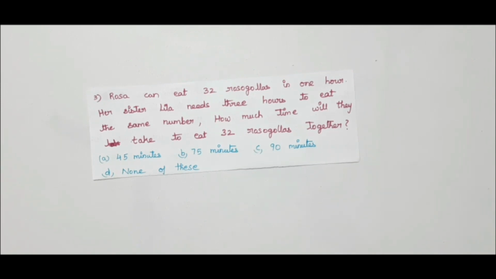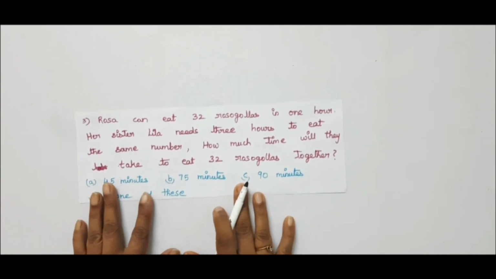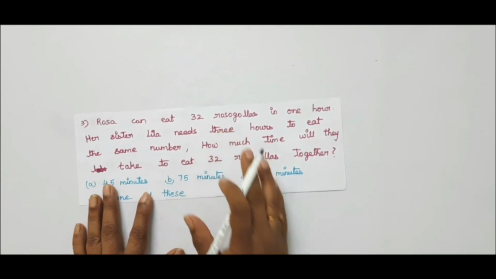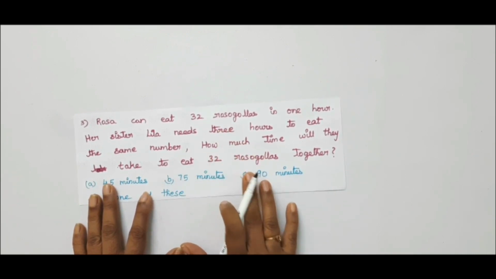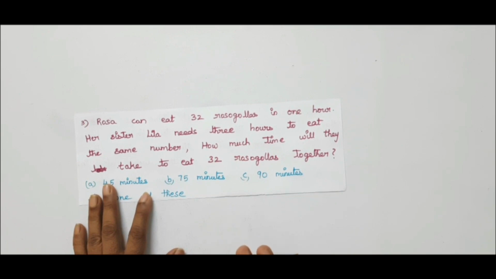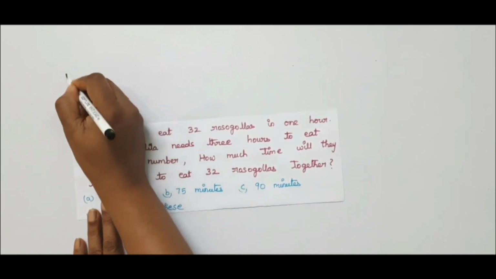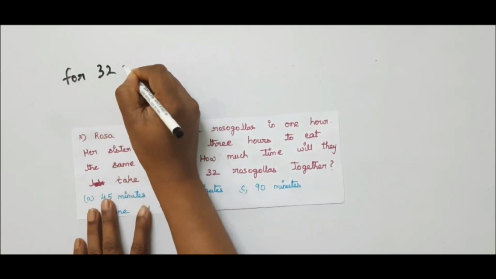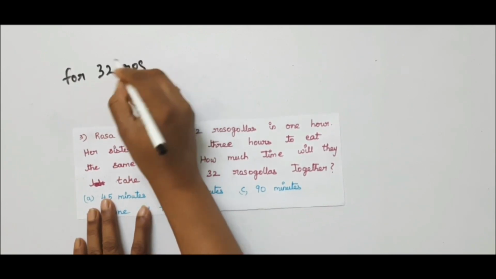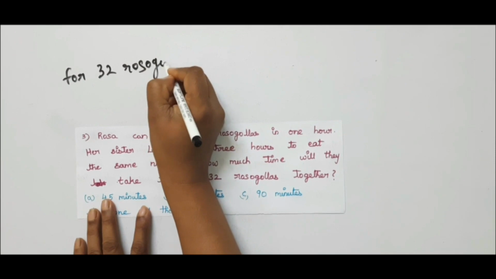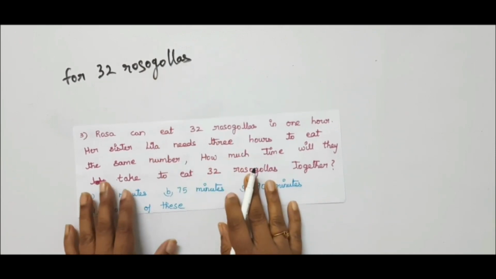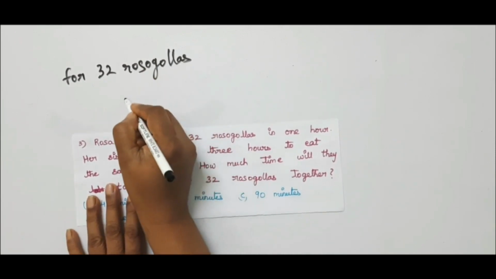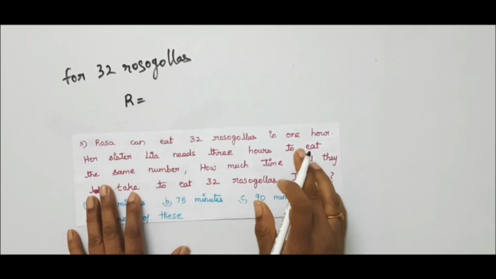In this problem, he has given the work related to 32 rasgullas and has to find the time related to 32 rasgullas only. So the work is the same. For 32 rasgullas, he has given that Rosa has taken 1 hour.